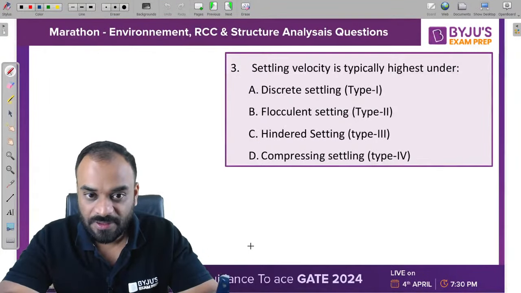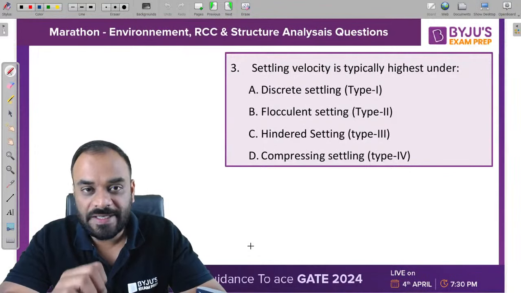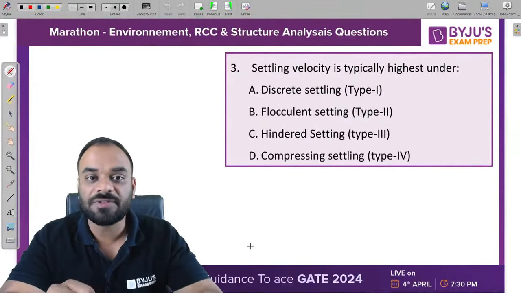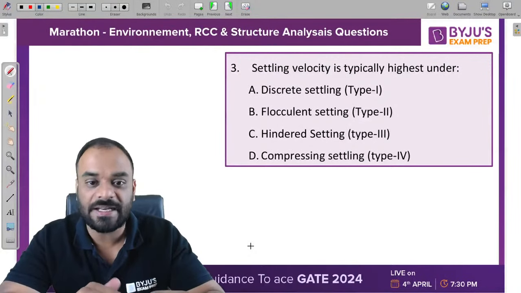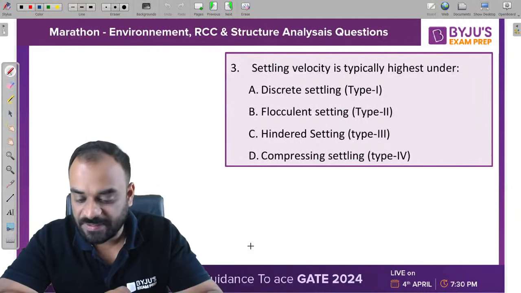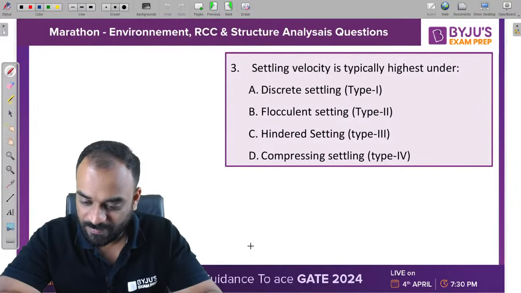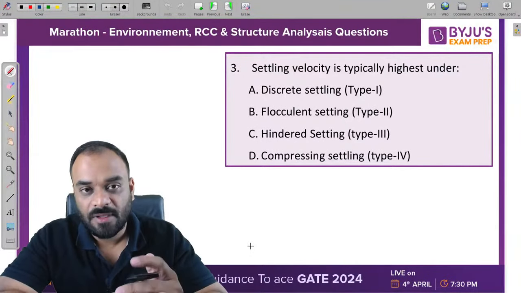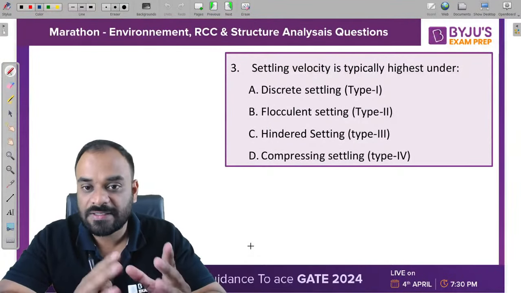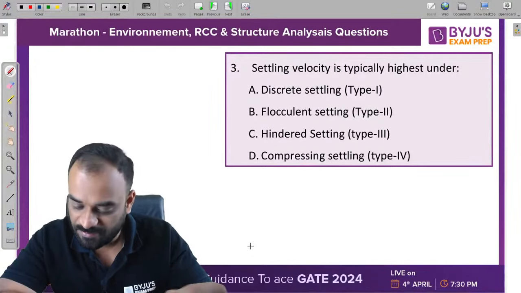Okay. Next question guys. The settling velocity is typically highest under which type of sedimentation process? It is discrete settling, flocculent settling, hindered settling, or compression settling. In which particular type of settling or sedimentation process is the settling velocity highest among all of them?